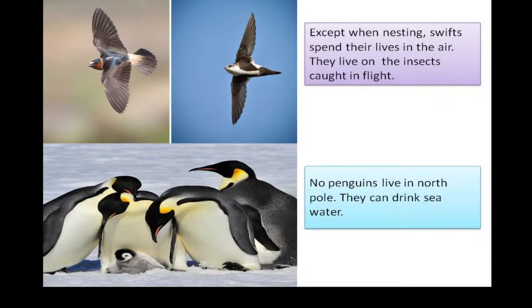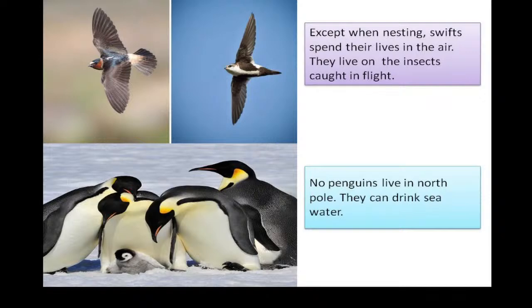Except when nesting. Nesting means the hatching period, when they hatch eggs, at that time swifts remain in their nest. Otherwise, swifts spend their lives in the air. Very interesting fact, isn't it? In the text, what did we learn?